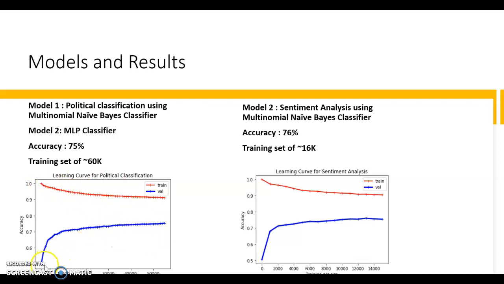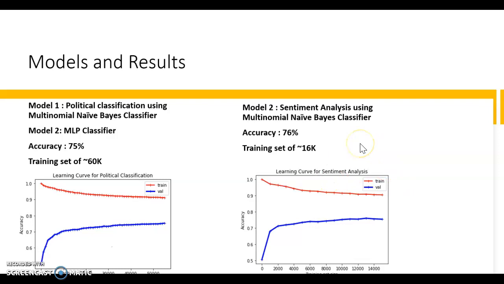As we can see in this learning curve, the accuracy of the test set has increased, and after a certain time, it has started to flatten. As the training set reaches 40 to 50K records, the accuracy is pretty much the same. And text classification models usually tend to overfit because they are pretty sensitive to any modifications in the training data set. We also performed a similar model on the sentiment analysis of our project.